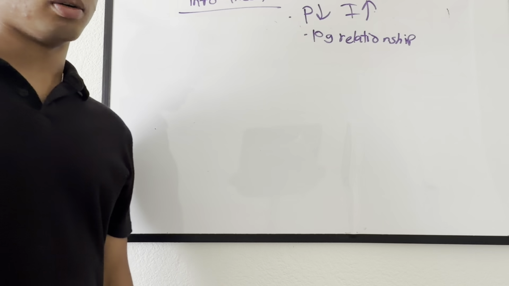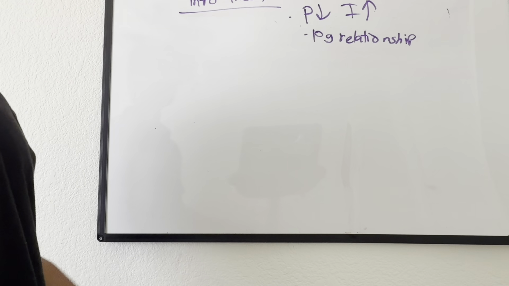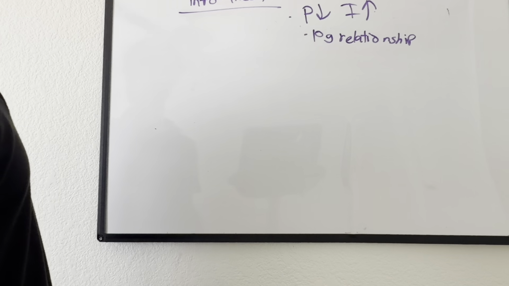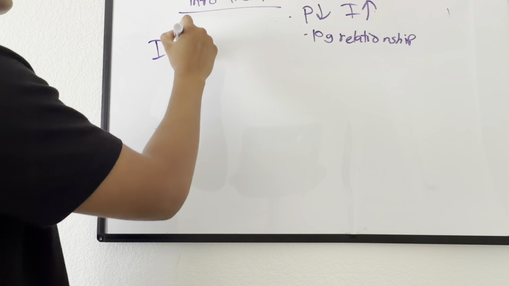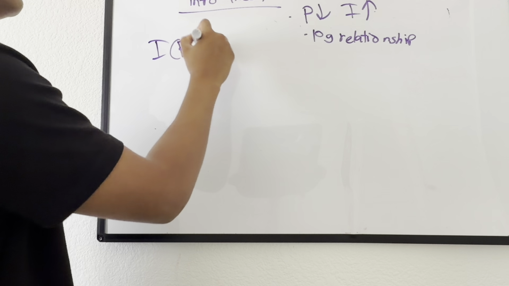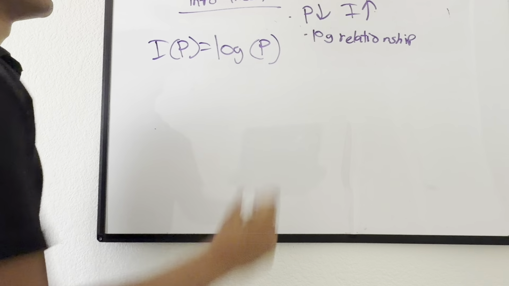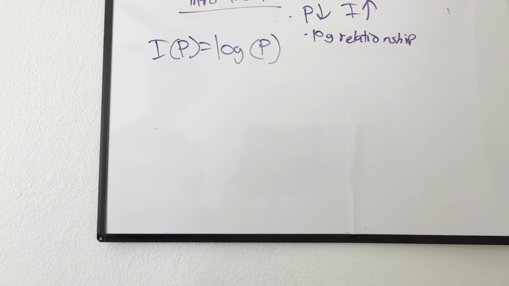Okay, so let's actually try, based on what we know, to figure out how this works. Let me give you an example. Let's say we just assume, based on what we know, that I of P is equal to, I don't know, log P. Well, this makes sense, right? Based on what we know. So let's test it out.